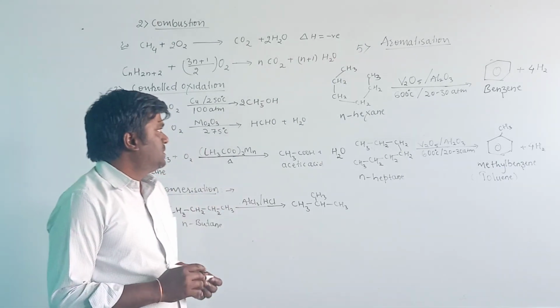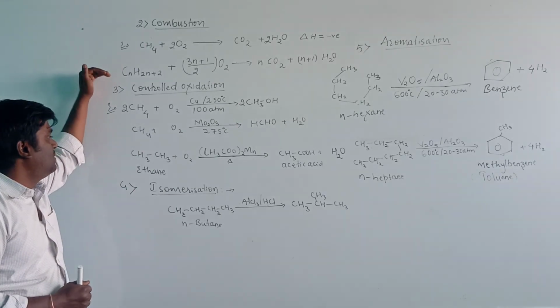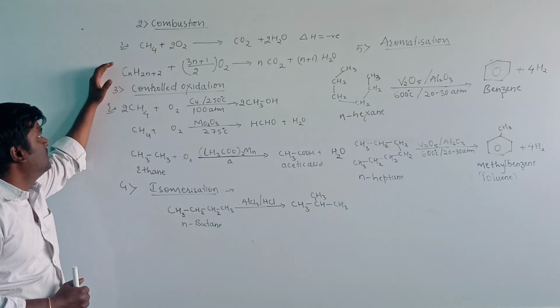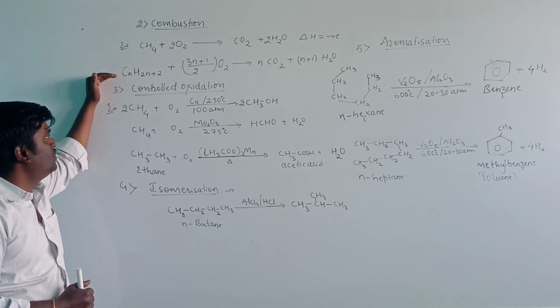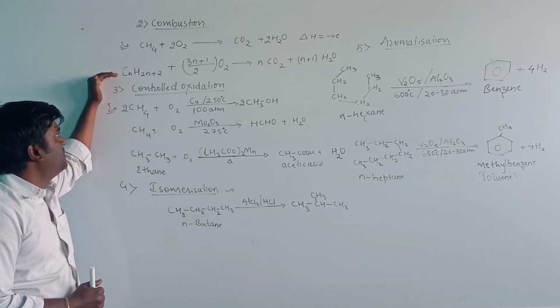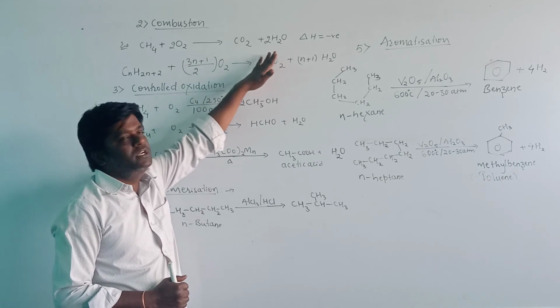In this class we discussed combustion, controlled oxidation, isomerism, and aromatization. The combustion of alkane in the presence of air or oxygen produces carbon dioxide and water molecules.